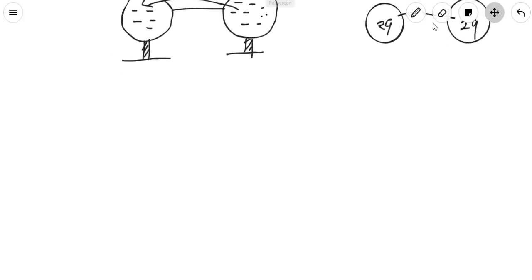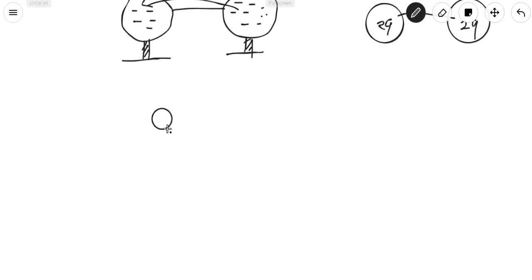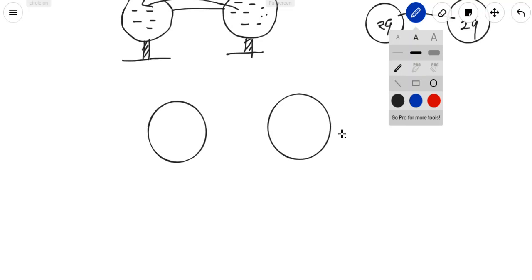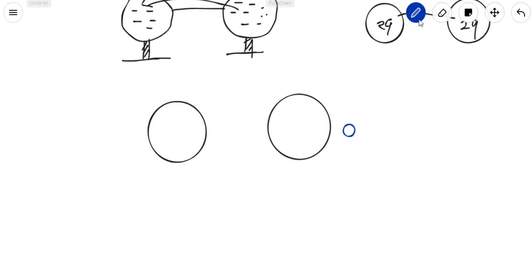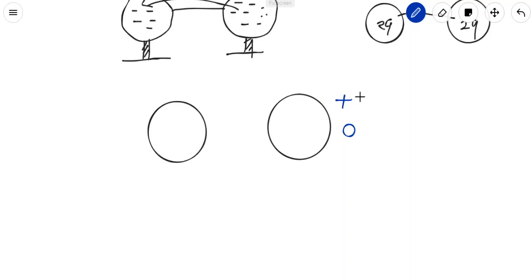But what happens if, now you have to understand this for MCQ purposes. We have two identical spheres, and this sphere has plus 3q charge, and this sphere has positive q charge.